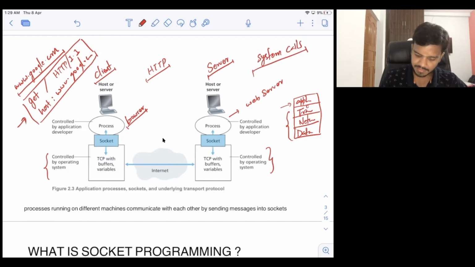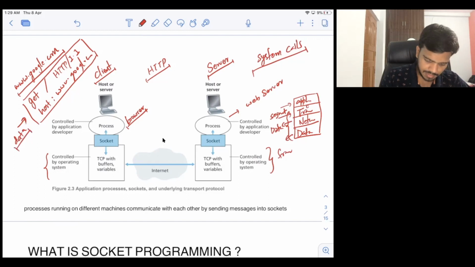Basically, the kernel will create the transport layer segment. In the transport layer you have segments, right? So the kernel will first create the segment, then the datagram, which is part of the network layer. Then the kernel will also create the frame, and then send this frame. The kernel will do all of these things. The browser will create the socket because it wants to communicate with the kernel that it wants to send this data. Let's call this data.